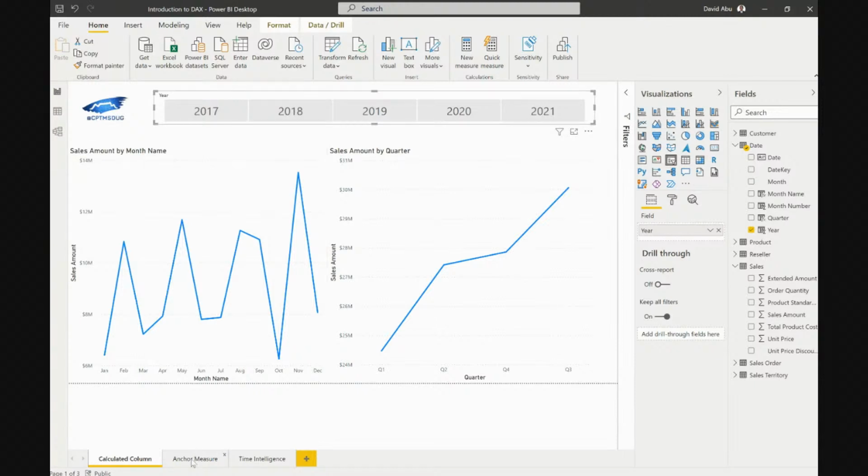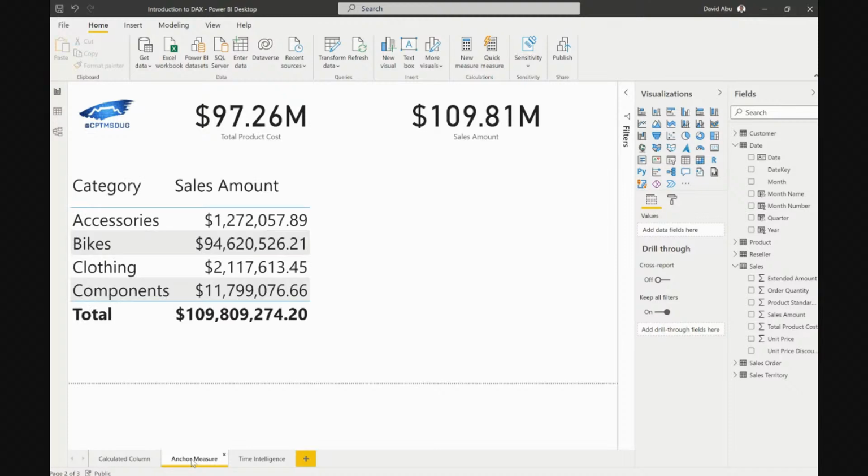So now the next thing that we want to go into is anchor measures. So we've dealt with calculated tables, calculated columns. We want to go into anchor measures. Now, this really is the major one that everybody needs to understand.